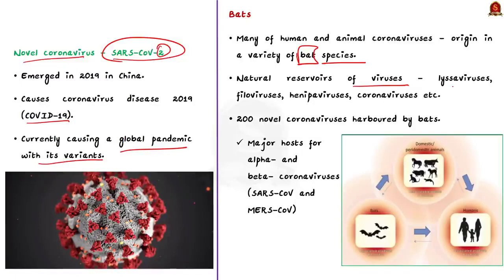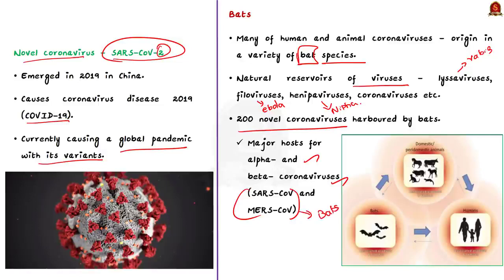For example, Lyssavirus causes rabies, filovirus causes Ebola, and Henipaviruses cause Nipah. Okay, and over 200 novel coronaviruses have been identified in bats. Particularly, bats are major hosts for alpha coronaviruses and beta coronaviruses. Even the SARS coronavirus and the MERS coronavirus have their origins in bats.